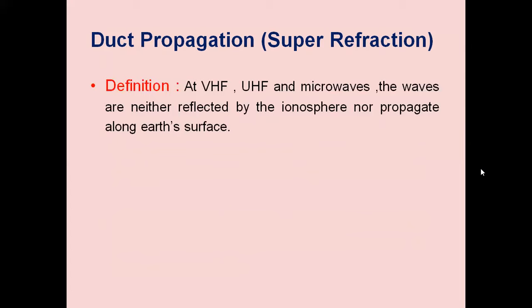At very high frequency, ultra high frequency, and microwaves, the waves are neither reflected by the ionosphere nor propagated along the Earth's surface. If the frequencies are VHF, UHF, and microwave, we cannot make use of ionospheric communication, and we cannot make use of ground wave propagation because of the attenuation of the ground wave, because at these frequencies the ionosphere is penetrated. There are no reflections for those signals by the ionosphere.